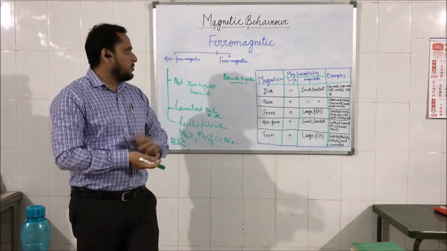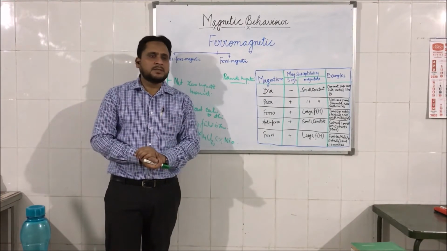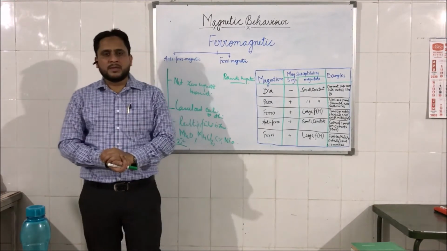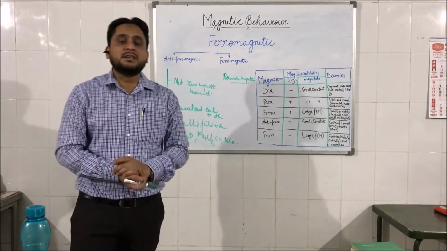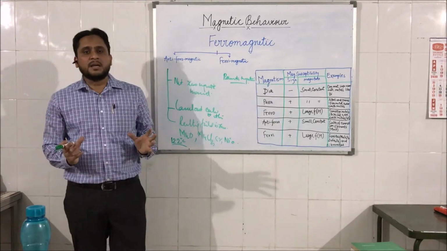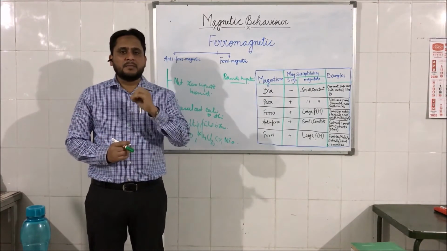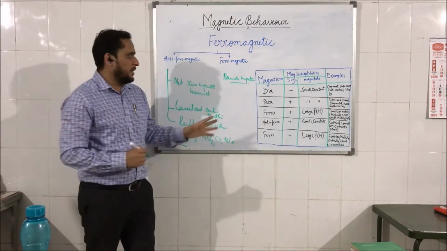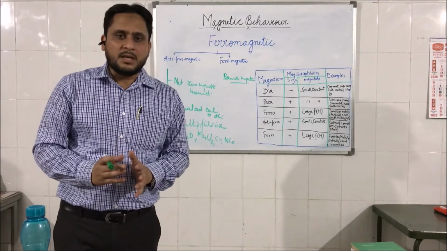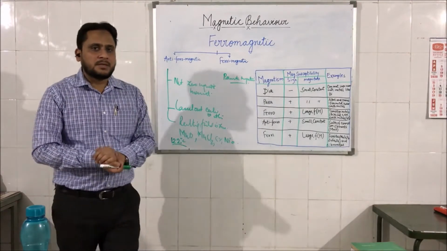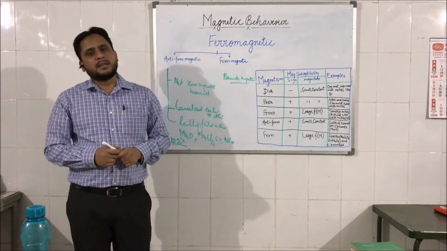In this case also, the materials have an anti-parallel spin, meaning some atoms or ions have spin in the same direction as the applied magnetic field while some have it in the opposite direction, but in this case the number is not the same, and therefore a net magnetic moment exists in these materials, and these materials show a positive magnetization. That is, they are attracted in the external magnetic field.